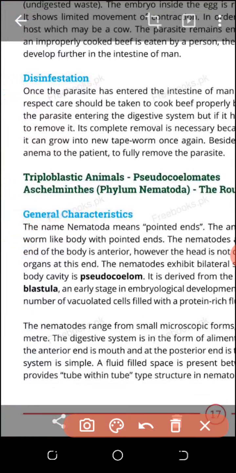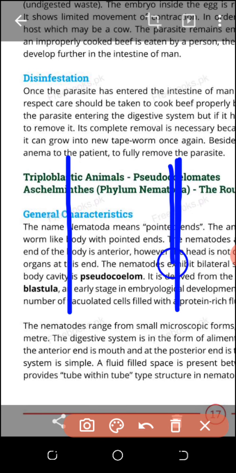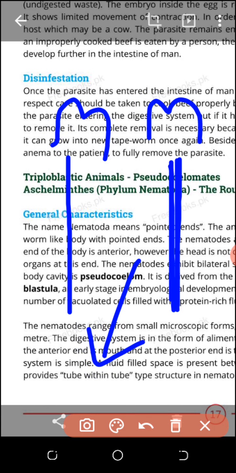False body cavity means that, first of all, I will explain the true body cavity. If the body cavity is present between two mesodermal layers, here is mesoderm and here is also mesoderm, this body cavity is called the true body cavity, which is coelom. This is the true body cavity. If the cavity is present between two mesodermal layers, that is a true body cavity.